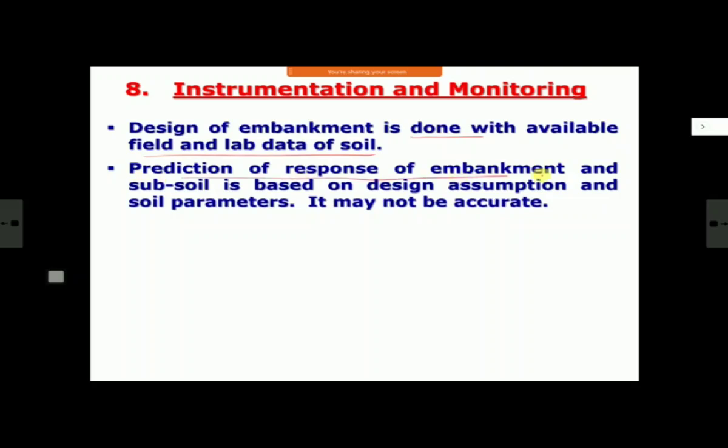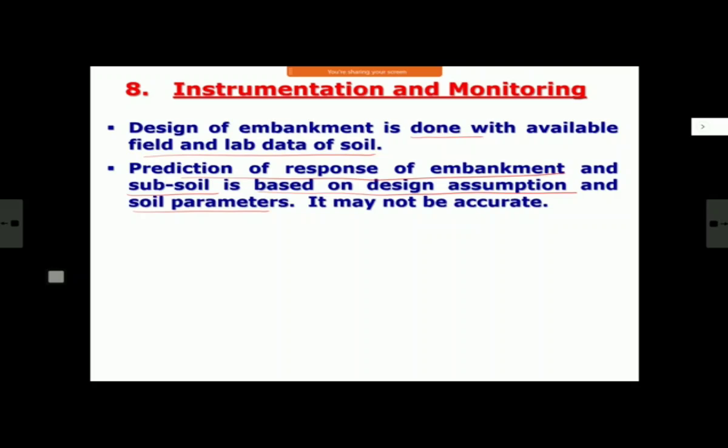The prediction of the response of the embankment and subsoil is based on design assumptions and soil parameters. We make some design assumption that Terzaghi's theory is valid or Casagrande's theory is valid. To a large extent it is valid, but it cannot be 100% valid or 100% straight in the world. There will always be some deviation. And for the soil parameters, we have done one lab test maybe for 200 meters. It is not a manufactured product like steel that will remain the same. Even there it does not remain the same. There is standard deviation. In case of soil, your soil is non-homogeneous.